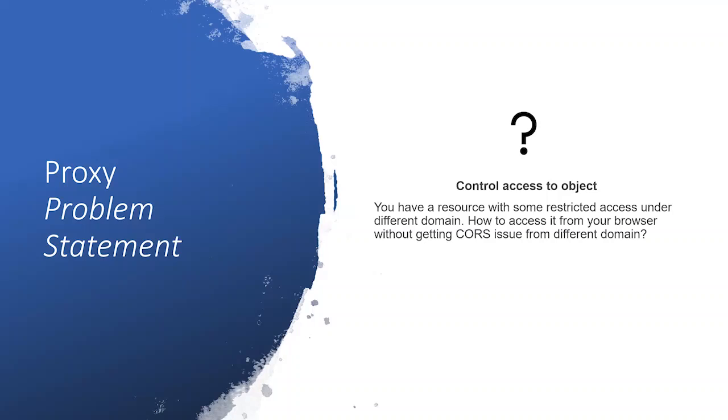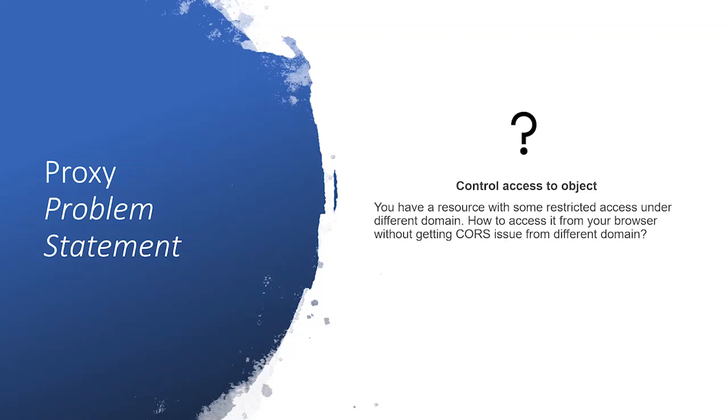The other use case which I have mentioned in this snapshot is one of the common applications. Say you have created an application in a particular domain, and that was working fine.